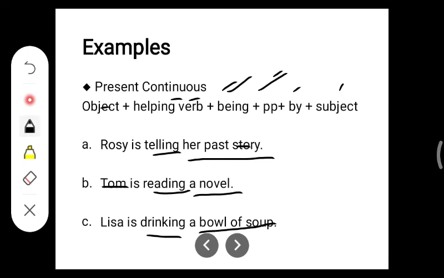So here, Lisa is the subject. So your answer will be: a bowl of soup is being drunk by Lisa. A bowl of soup is being drunk by Lisa. I hope you have understood all these examples.